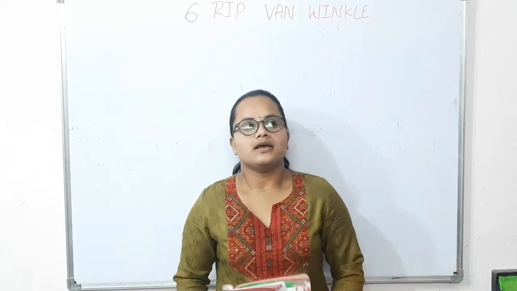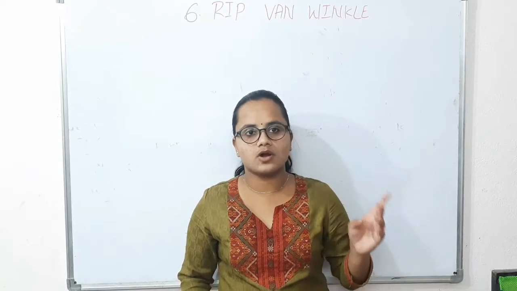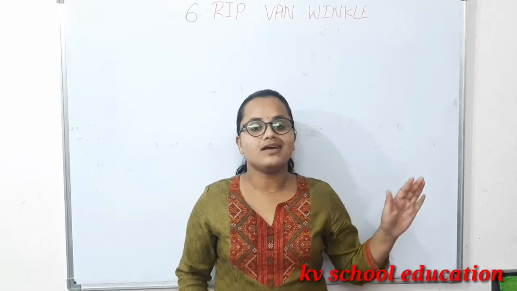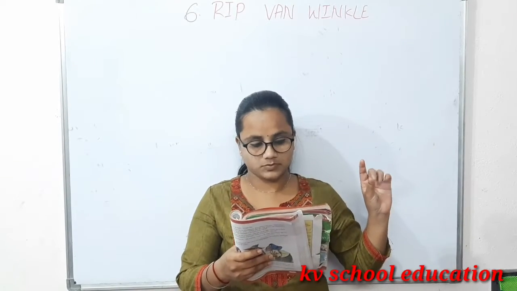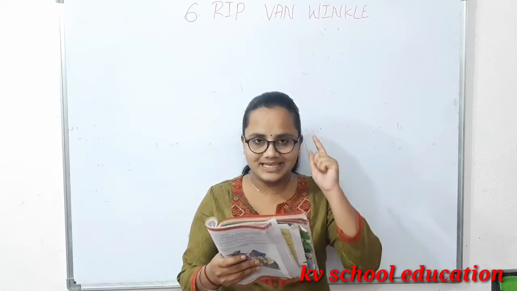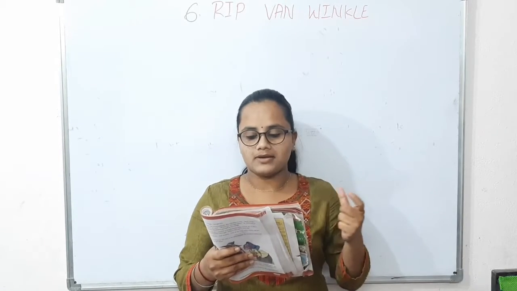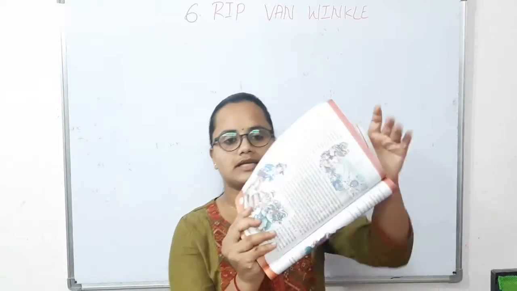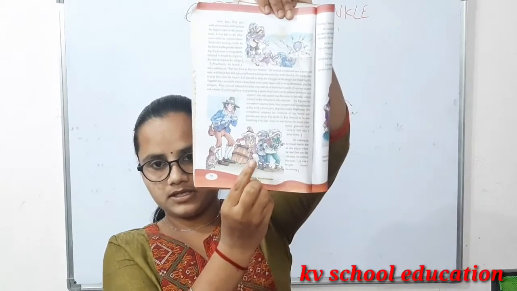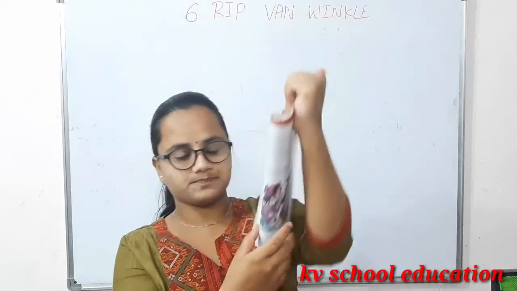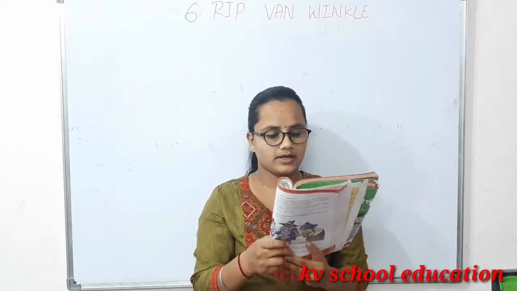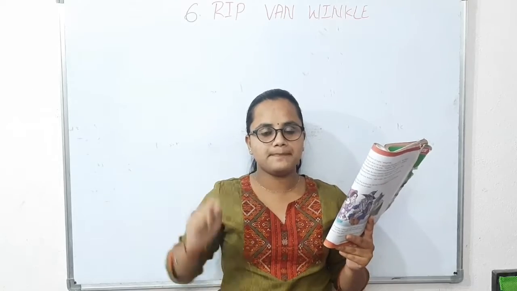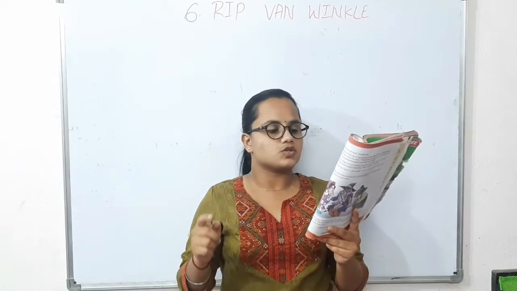So he was walking, then he heard a sound: "Rip Van Winkle, Rip Van Winkle." He turned and saw a short old man with thick hair and a great beard, walking towards him with a barrel. So you can look over here. Here is a short man with a barrel. He was walking with a barrel, and the short man called Rip to help him carry that barrel.